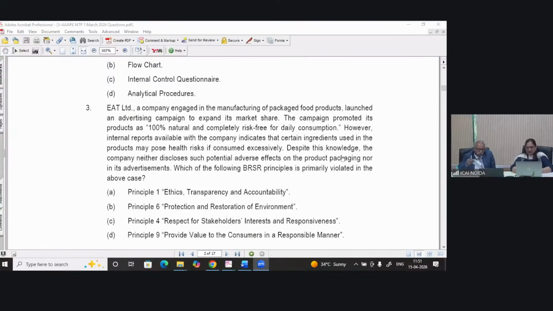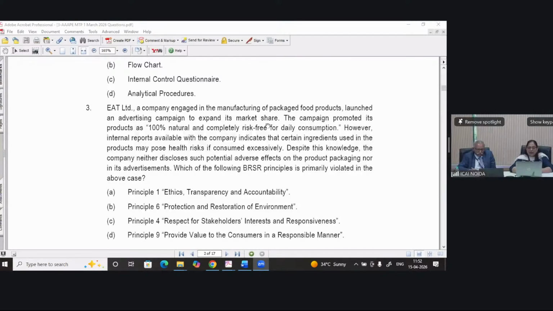Next question. Eat Limited, a company engaged in the manufacturing of package. Do you want to add in this question? No, it's okay. I think the explanation is clear, and we have also given it in intermediate level. At intermediate also it is covered, and at final level also it is forming part of your chapter.